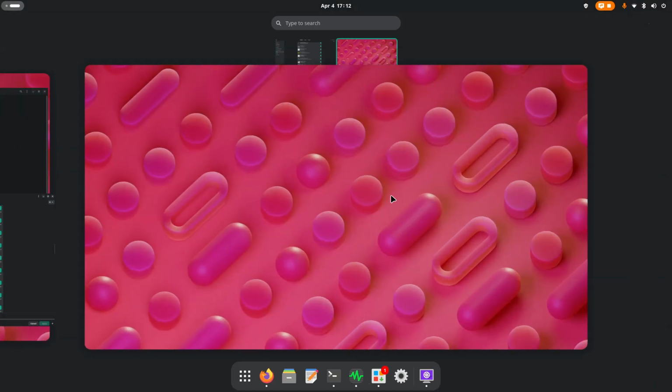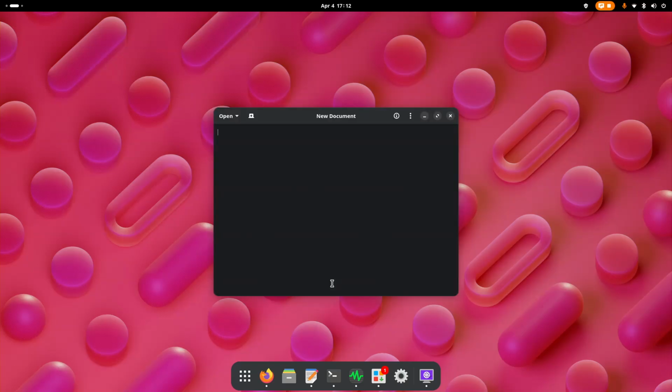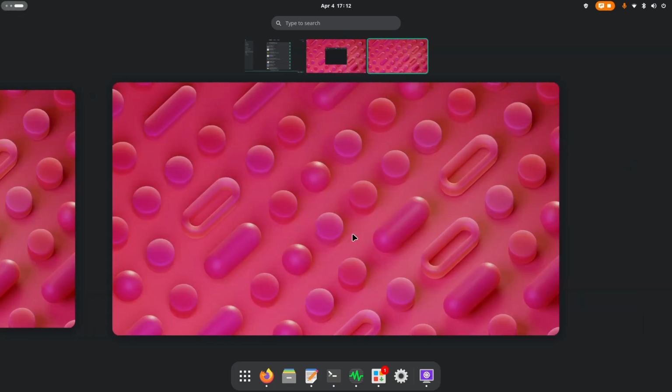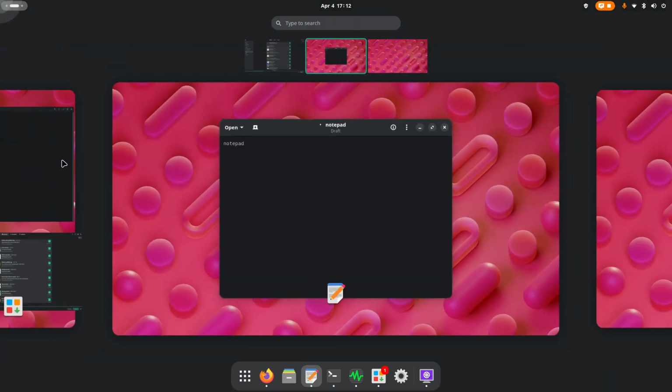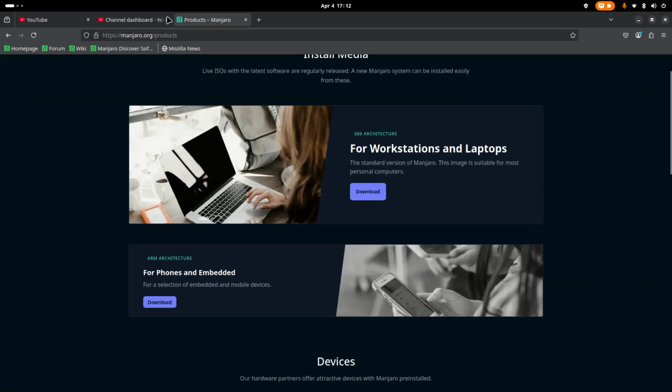So you could also go to the other desktop. Let's say you could open a notepad, and you could open a third desktop, and go back to this one. So you can switch the workspaces.